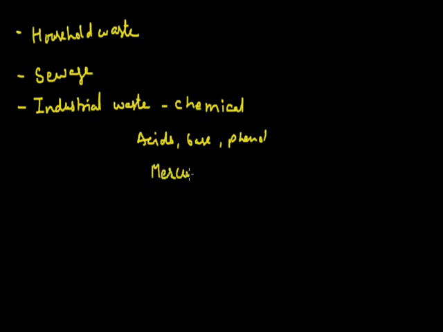Mercury is a highly toxic material. It is discharged into the water body during processing and causes the death of living beings and disease also. The disease caused by mercury we call Minamata disease.